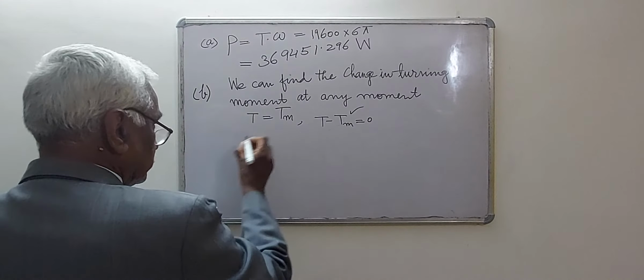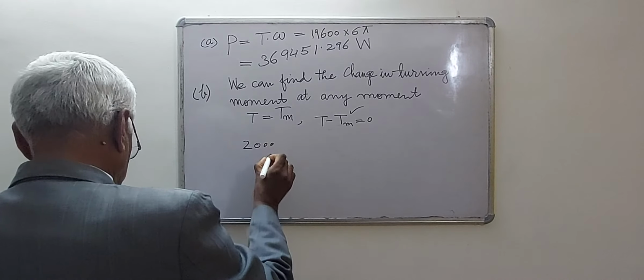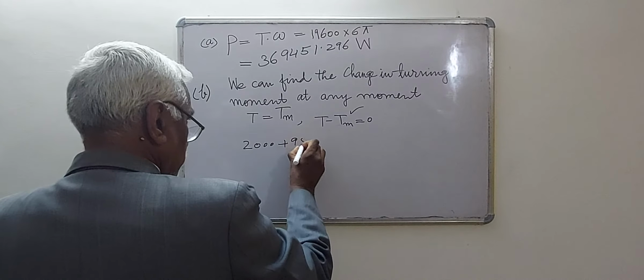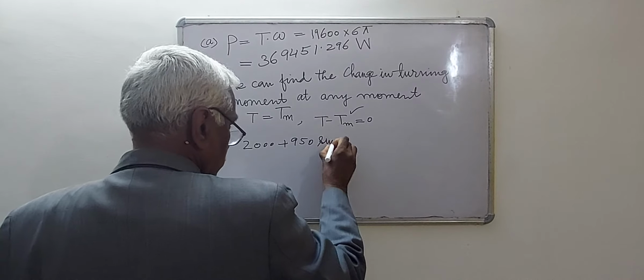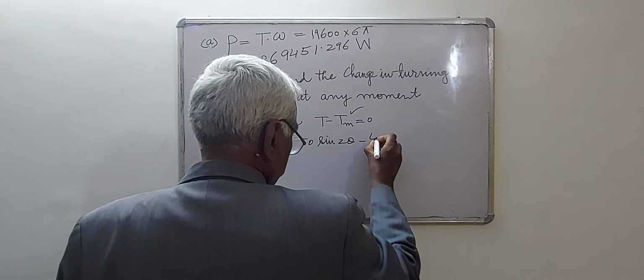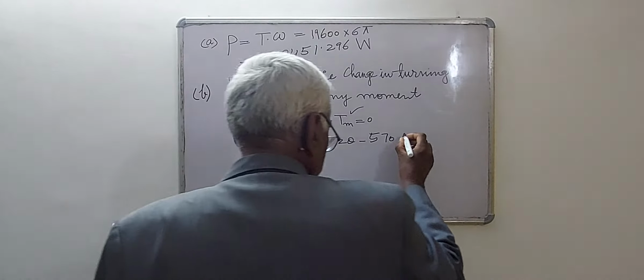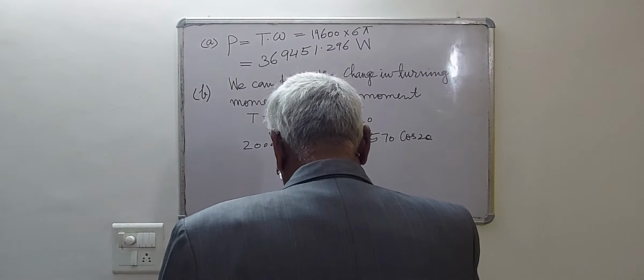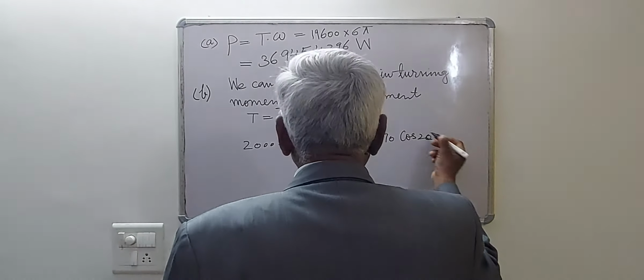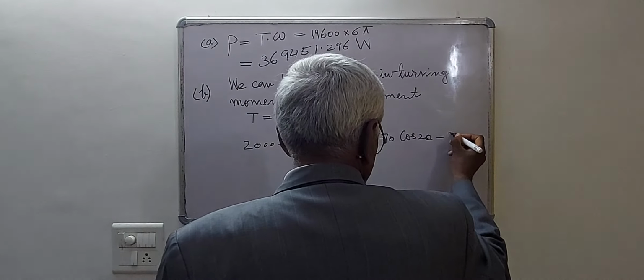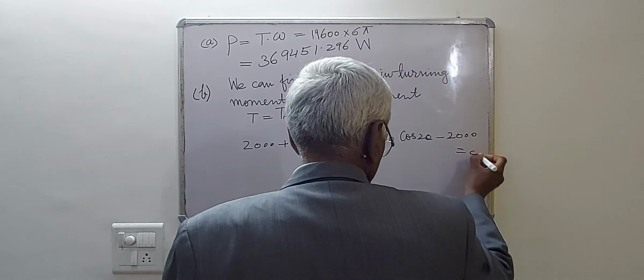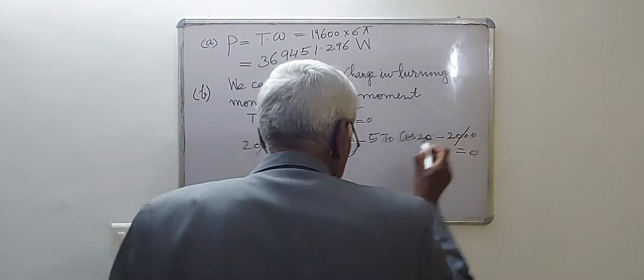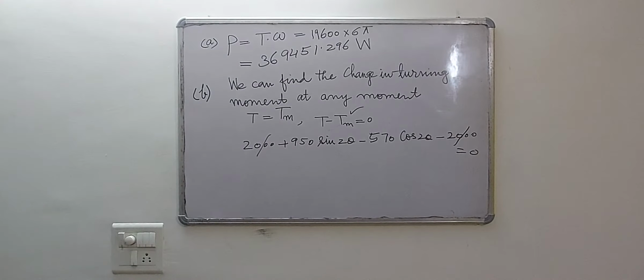Then T is equal to 2000 plus 950 sin 2 theta minus 570 cos 2 theta, and T mean is equal to 2000. It was calculated as 2000, so the 2000 will be cancelled. Then the value of theta can be calculated at which T is equal to T mean.